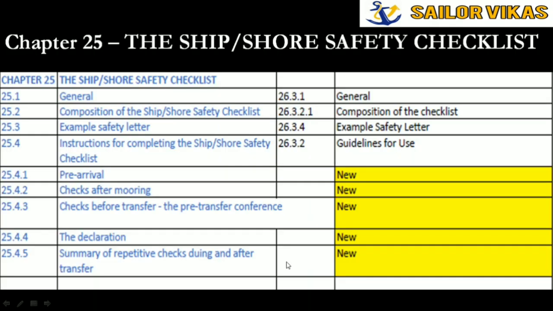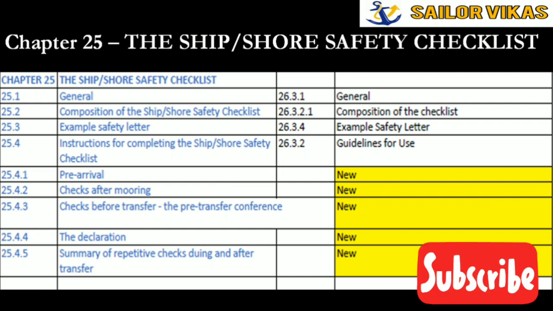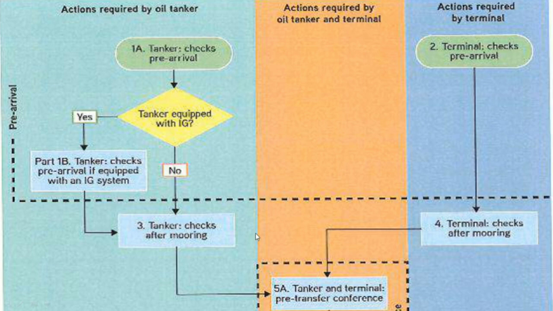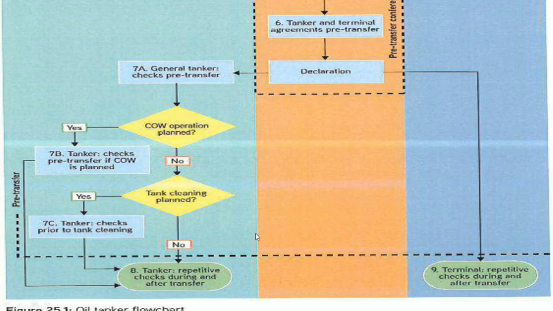Then next is chapter 25. This is the last chapter of ISGOT 6, and that is the ship shore safety checklist. As we all know from reading on the internet, the ship shore safety checklist has been updated similar to the bunker checklist. So everything has been amended. You can see here these sections have added new pre-arrival checks after mooring. All this theory, precautions, and procedures have been added in ISGOT 6, and this is the flow chart for the oil tanker.